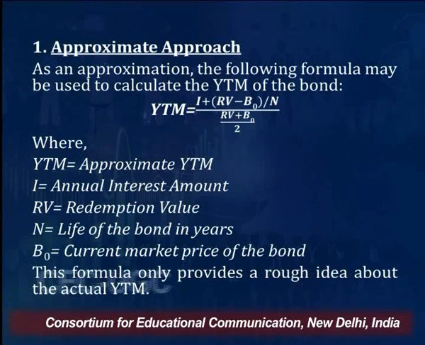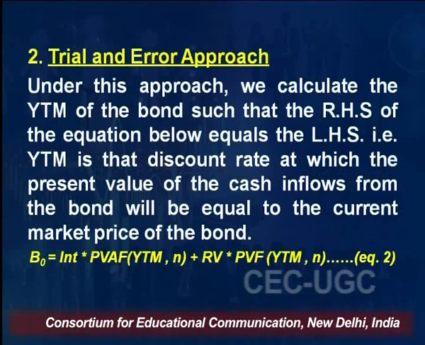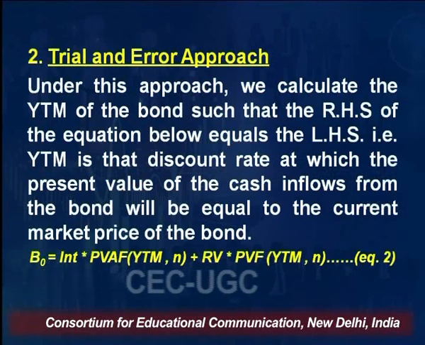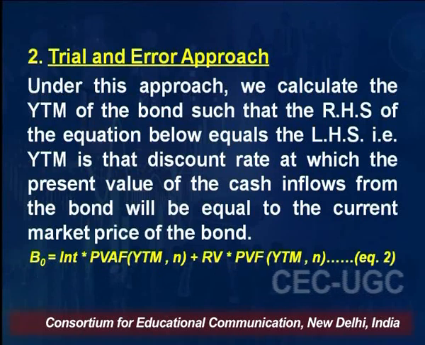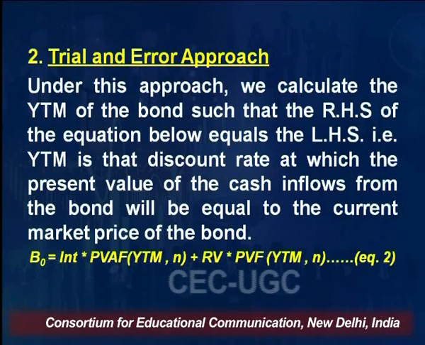I'll be giving you some practical examples also. The other approach of calculating YTM is called the trial and error approach. Under this approach, we calculate YTM of the bond such that the right hand side of the equation I have talked about is equivalent to the left hand side of the equation, right? So YTM is that discount rate at which the present value of cash inflows from the bond will be equal to the current price of the bond.